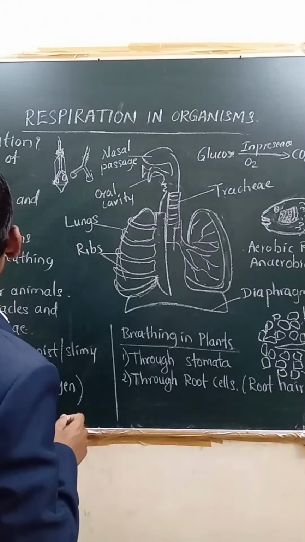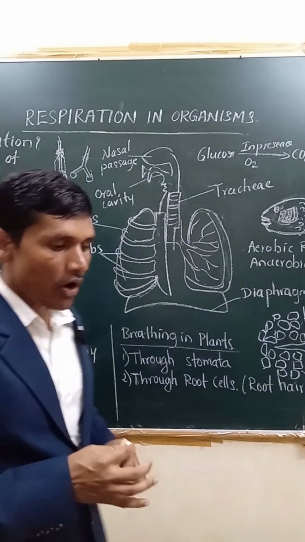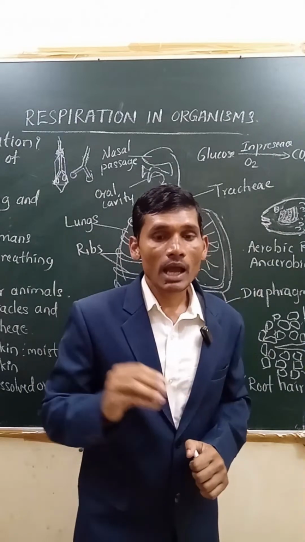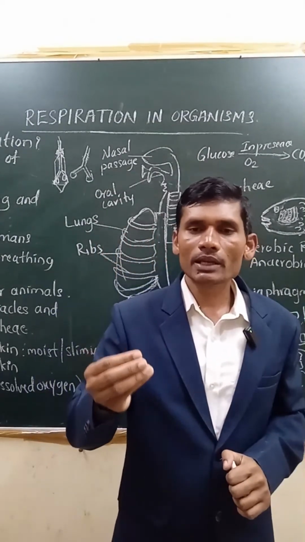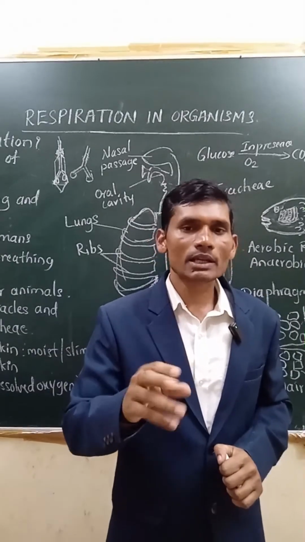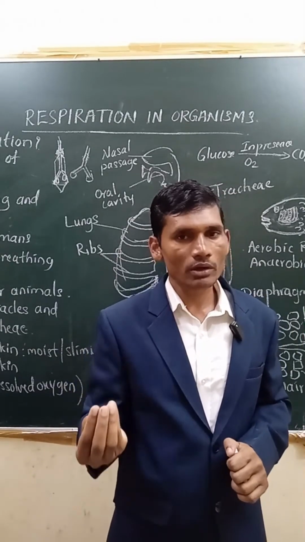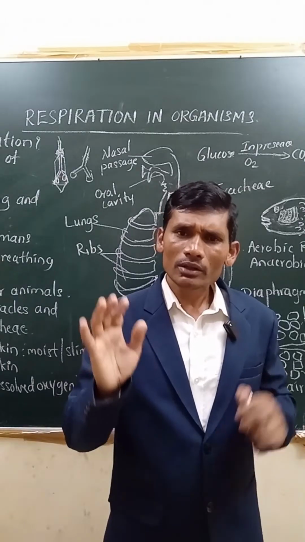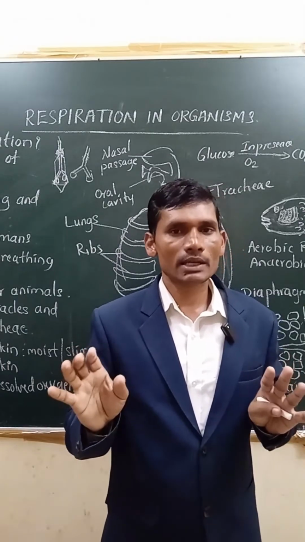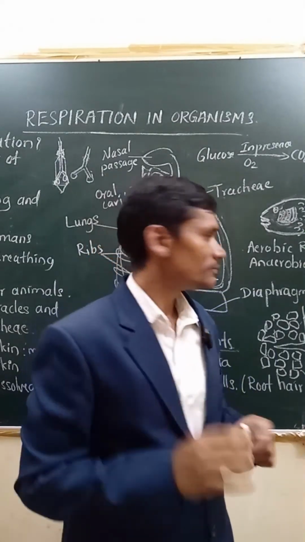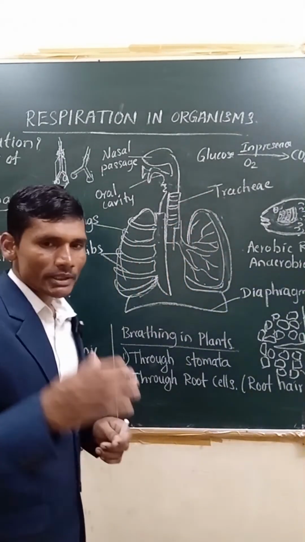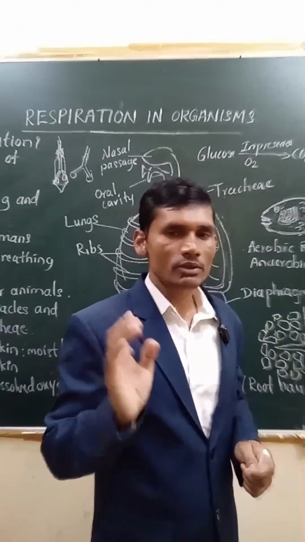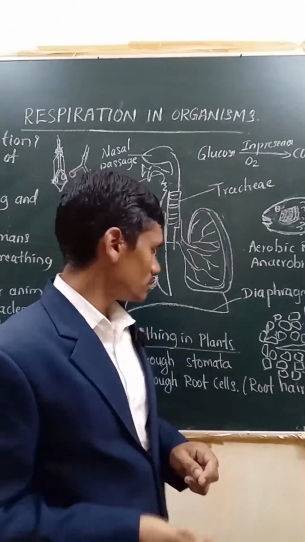Next, other than that, here is the frog. Frog breathes through what? Lungs also and skin also. It uses both. Its skin is slippery and moist, and it also has lungs just like we human beings have. Not only frog, even birds, goat, cow, dog, cat, lizard, snake are also having lungs inside their body. With the help of lungs they are breathing. Remember, the frog breathes through lungs and skin. That is called amphibian, because it lives in water and on land also. It can breathe both ways.